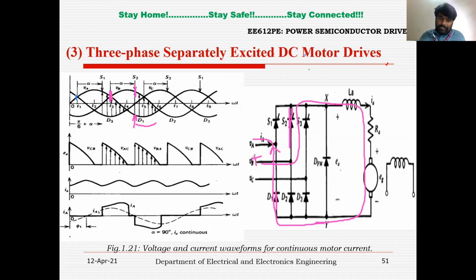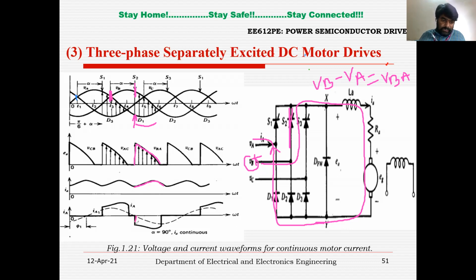Now terminal X is connected to B, terminal Y is connected to A. So the net voltage across the load, which is across terminals X and Y, will be VB, which is at higher potential, minus VA. So I can write it as VBA in short, right? That is why from this particular point on, the output voltage is following the input voltage. During this interval, D1 and S2 are in conduction state, and the load has the charging current of the inductor. You can see the charging current of the inductor. Okay, now IA is carrying the negative current.